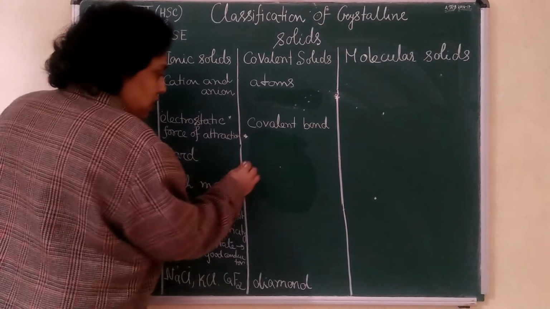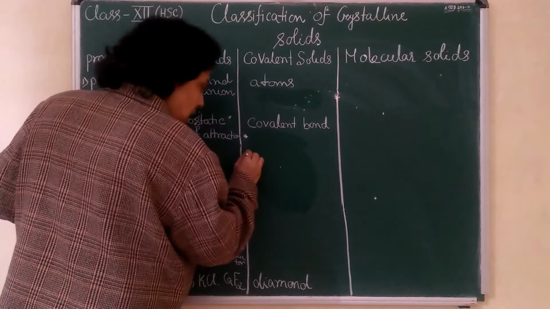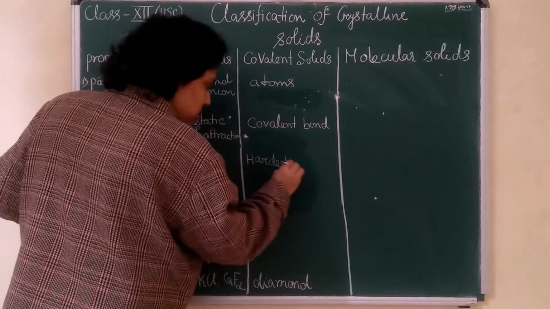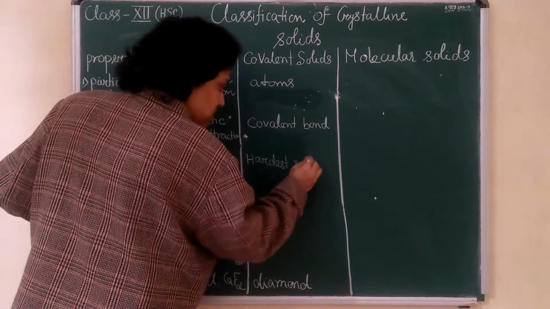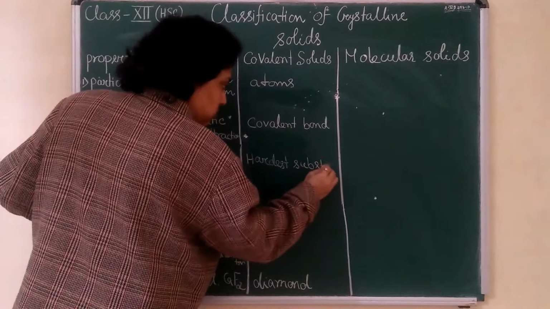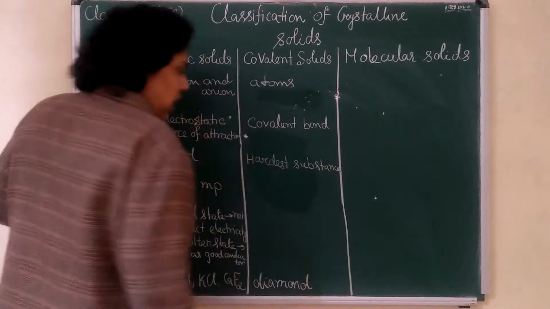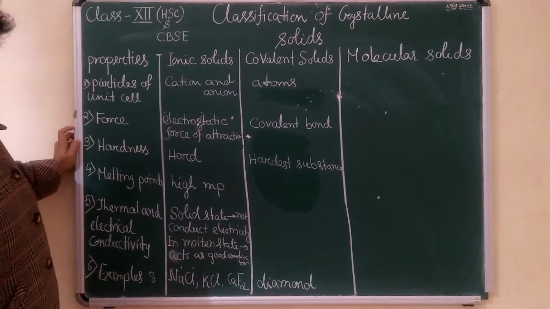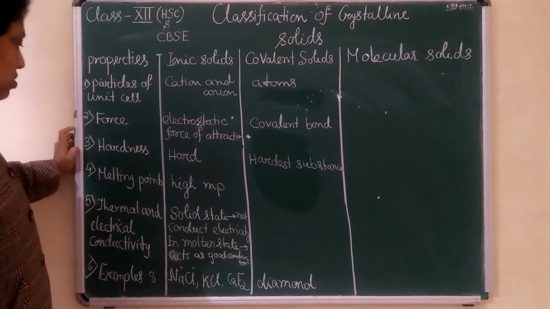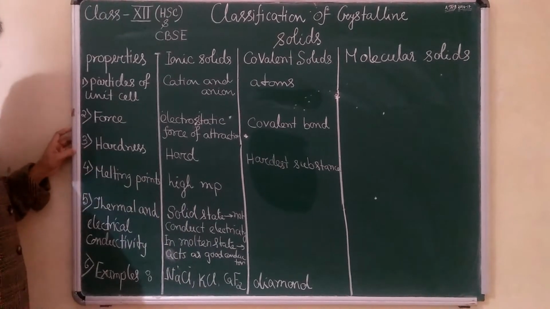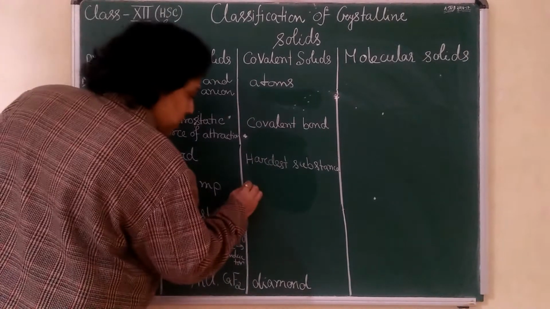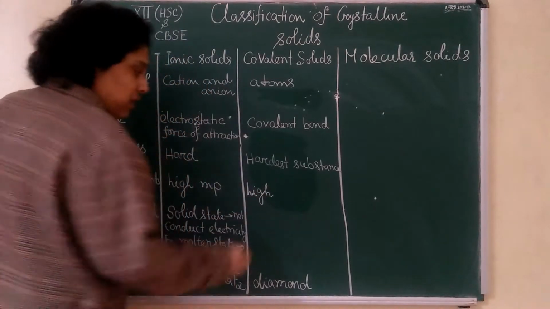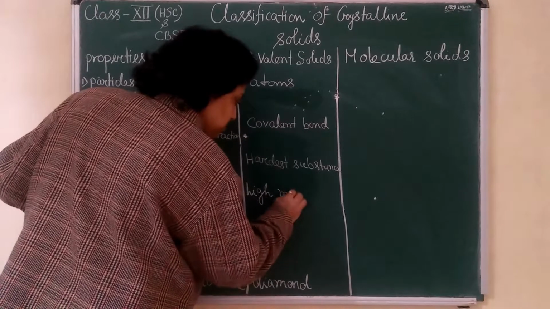Okay. So this one you can write. This is the hardest substance. So hardness, what is it? Maximum hardness. It is very hard in nature. So what will be the melting point? If it is very hard, the melting point will be very high. Okay. Very high melting point.